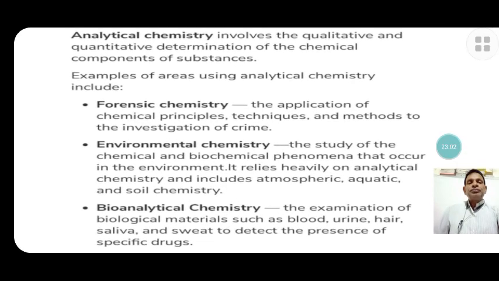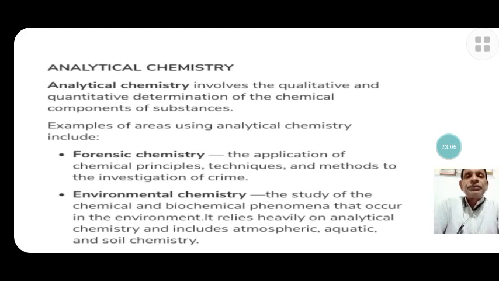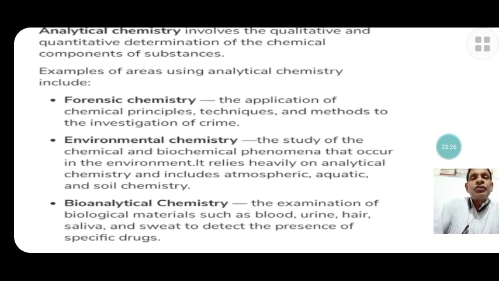Next, the last one is analytical chemistry. Analytical chemistry involves the qualitative and quantitative determination of the chemical components of a substance. Examples of the areas using analytical chemistry are like this.